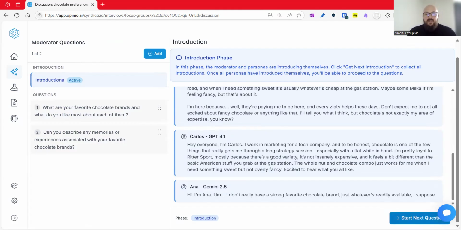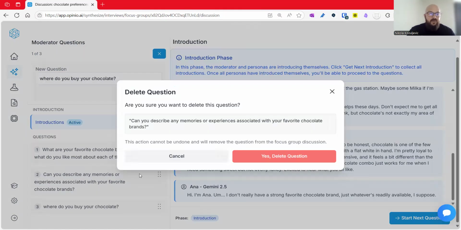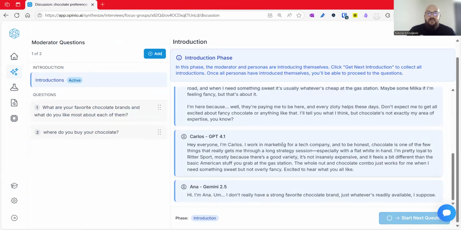But whenever there's a stop, you can actually just click add here and add a new question if you want. To be simple like this, where do you buy your chocolate? And then click add. To save time, I will delete this one. And then you will start the discussion.